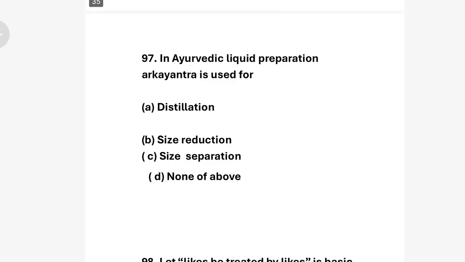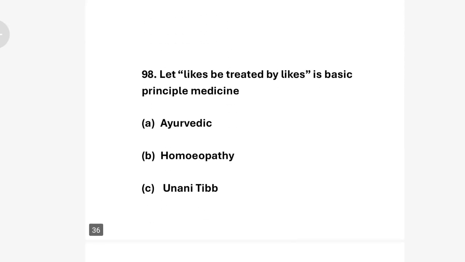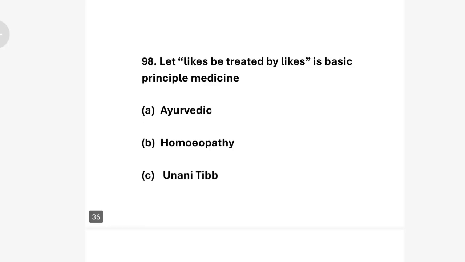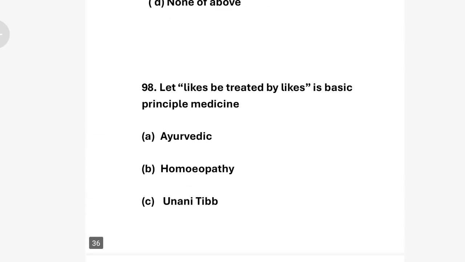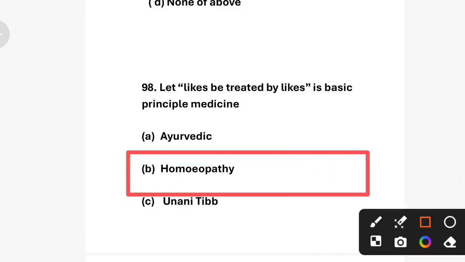Next question. Like is treated by like is the basic principle of which medicine? Option A Ayurvedic, option B homeopathy, option C Unani, and option D Siddha. The correct answer is option B, homeopathy.